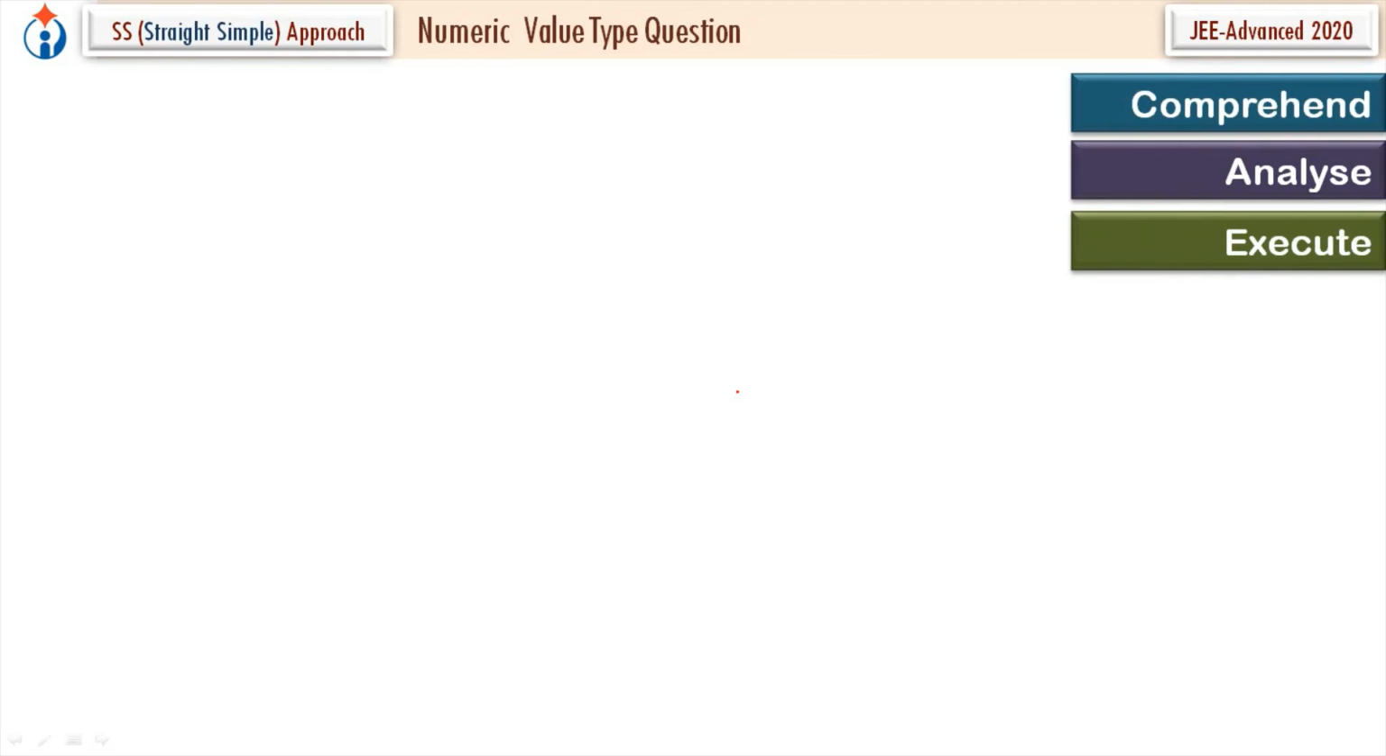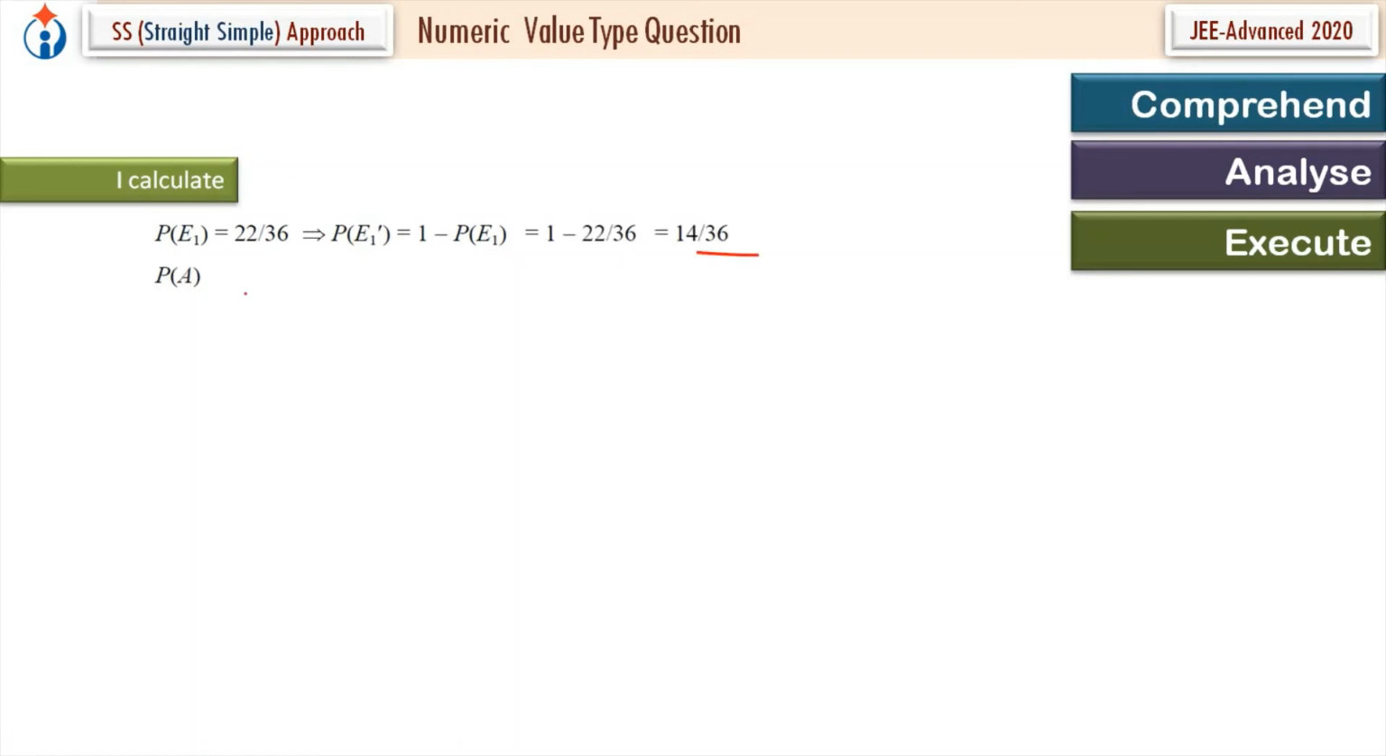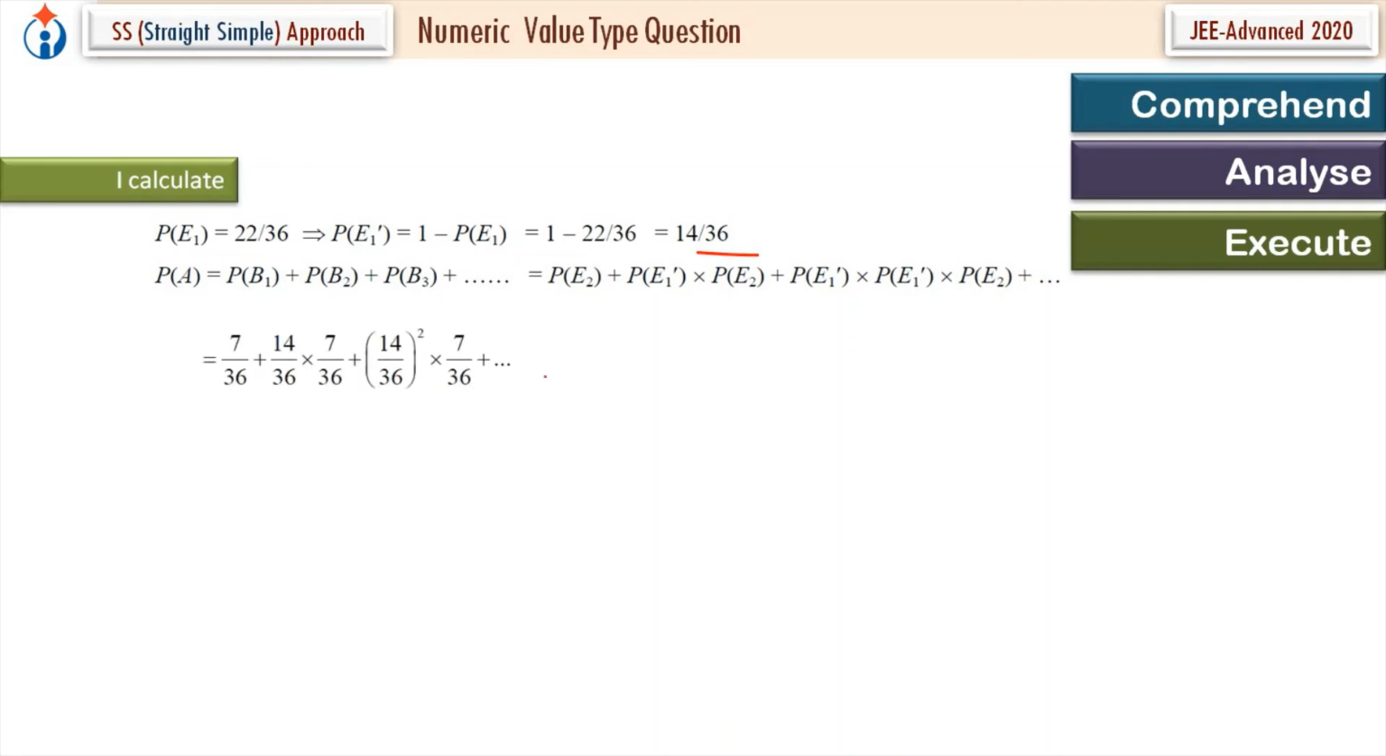Now I'll just do the simple calculation. So P of E1 is this, P of E1 dash is this. So P of A is equal to this. I just checked. Now put the values. This is an infinite GP. First term 7 upon 36, common ratio 14 upon 36. So the infinite GP sum is equal to a upon 1 minus r. I just put the values, and I get 7 upon 22.